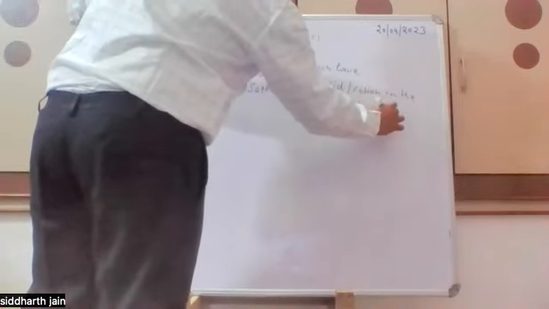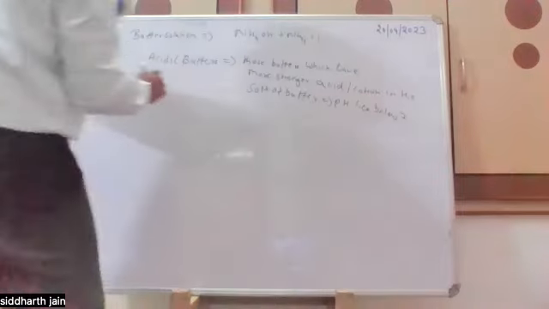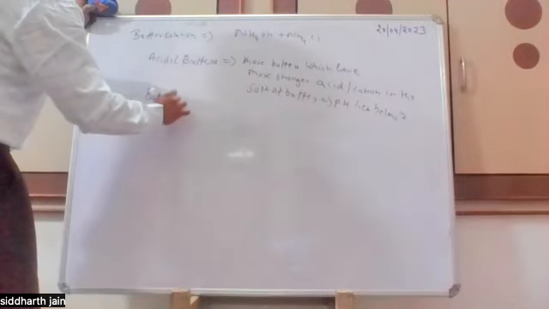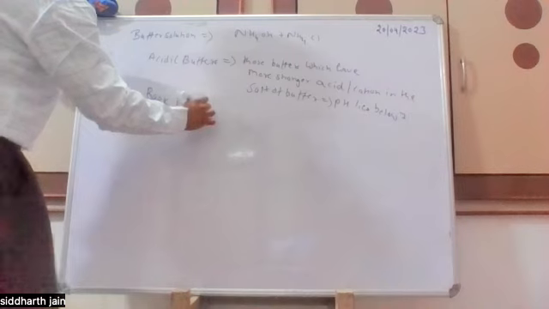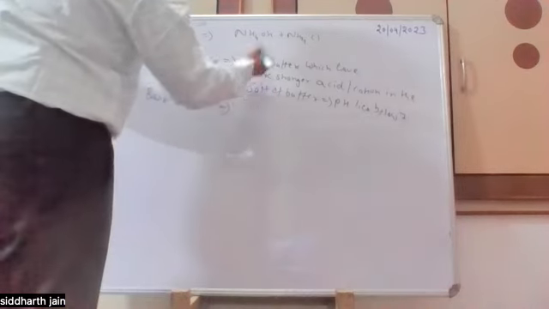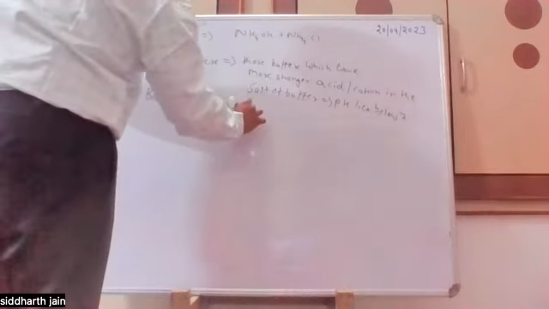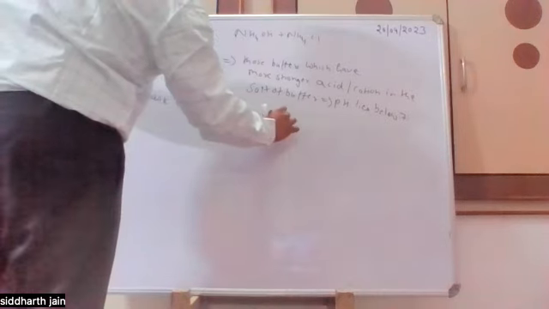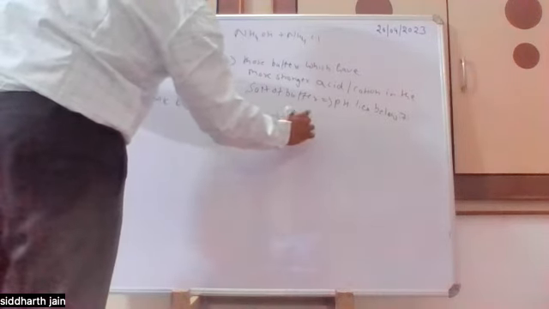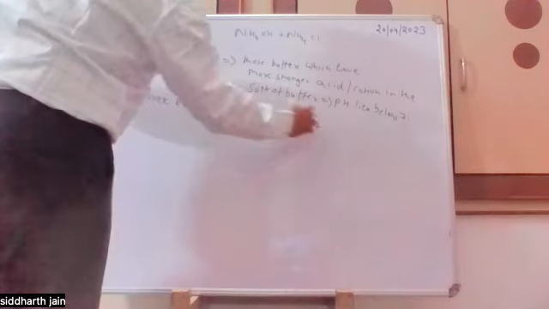And basic buffers are the same thing, those which have a stronger anion and whose pH lies above 7. pH is greater than 7. So like this we can define acidic and basic buffers.